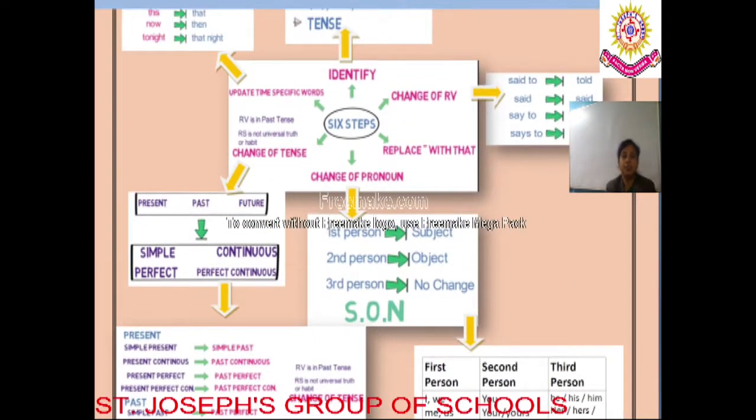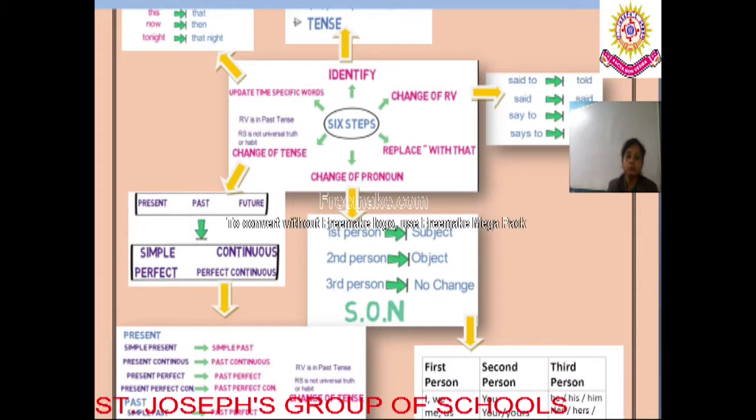So what is the sixth step? The sixth step is updating the time specific word. So there are certain words that are followed with or change according to the time. Suppose today I am teaching you. So presently when I am teaching you, it is today. When you will see this video tomorrow, it will become yesterday. And if I am going to teach you something else the next day, it becomes tomorrow.